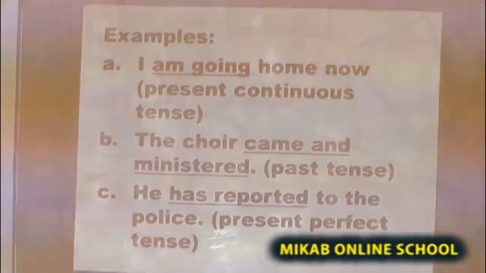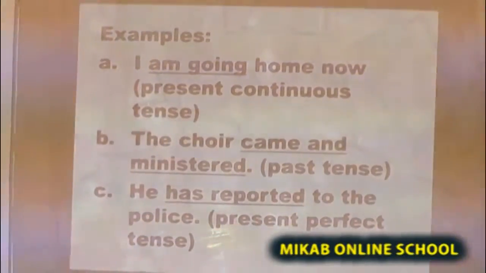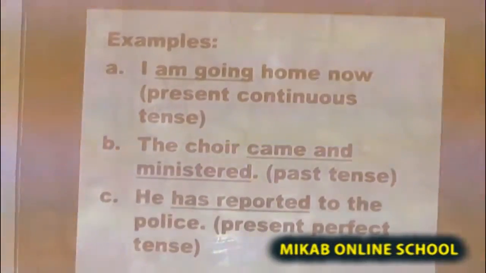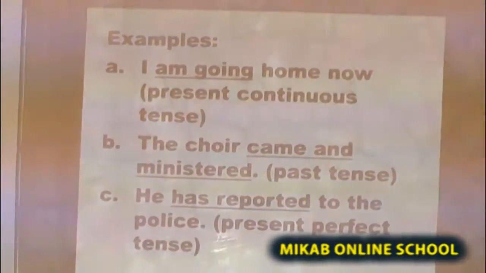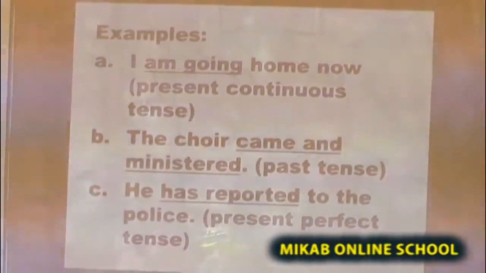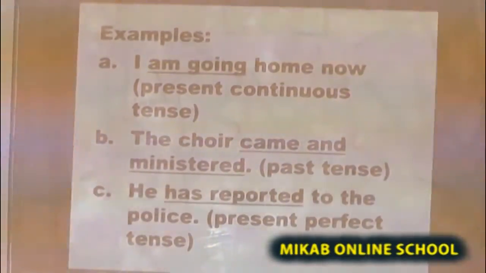Came and ministered, past tense, is a finite verb. Therefore, it is a clause. It's a main clause because it can stand on its own. Look at the third one: He has reported to the police.